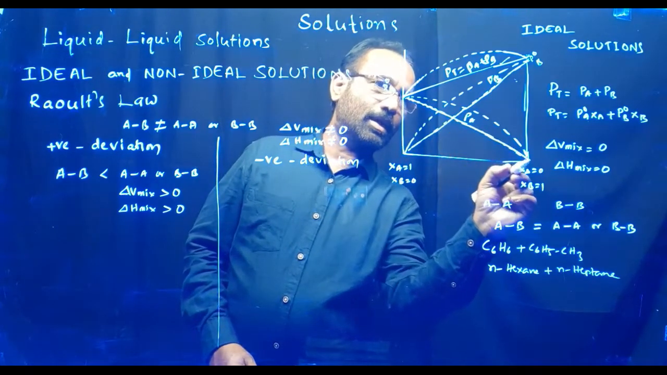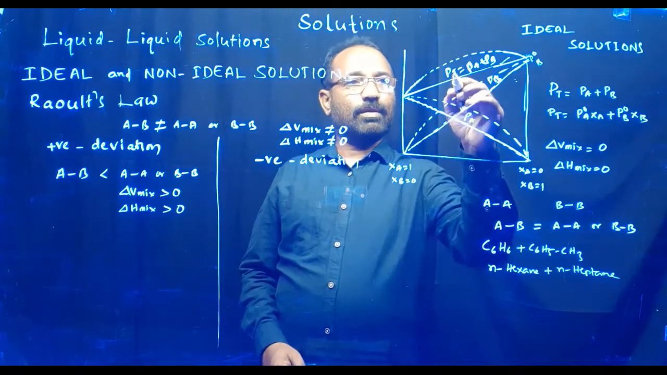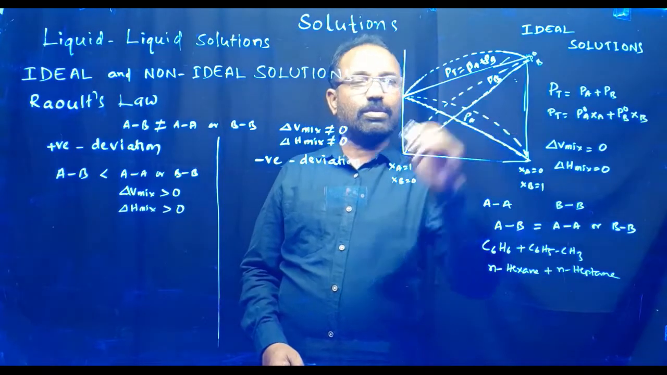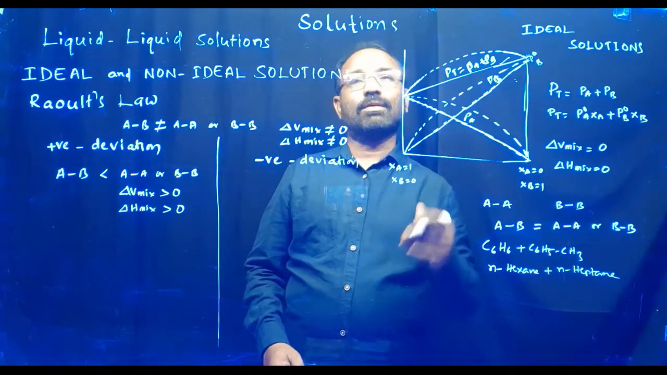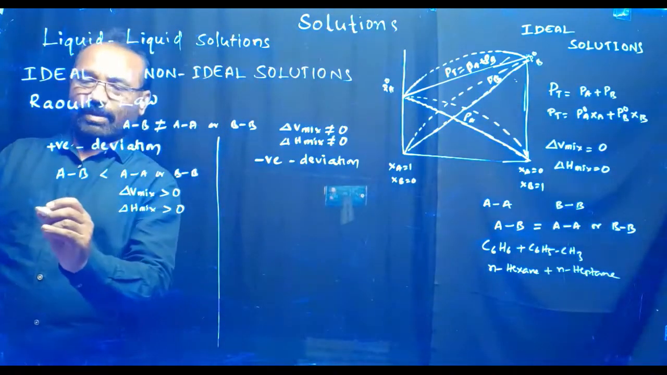Here this is the ideal behavior, but in case of positive deviation, what happened? This value is more than the expected value. Here this is also more than the expected value. So in that case, there is a positive deviation. In case of positive deviation, everyone should remember it.